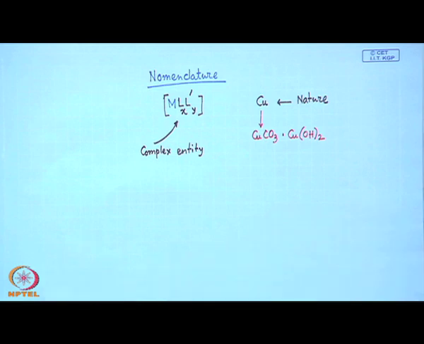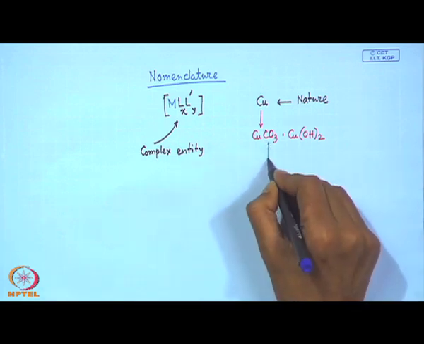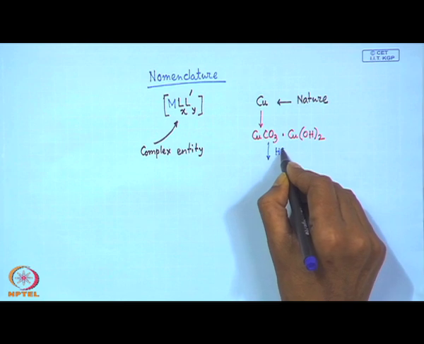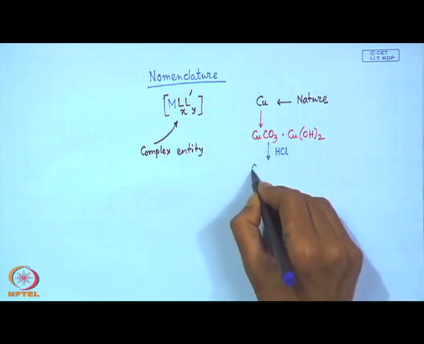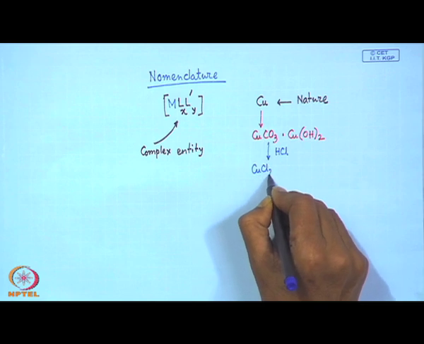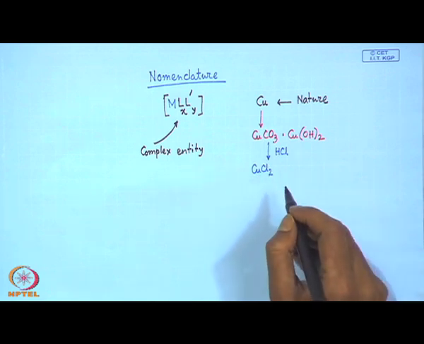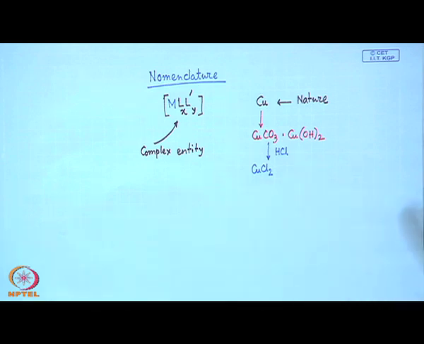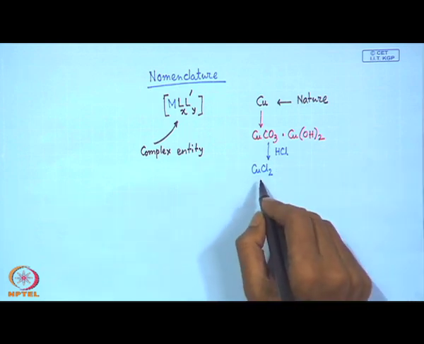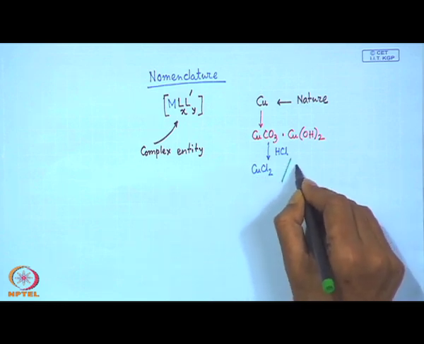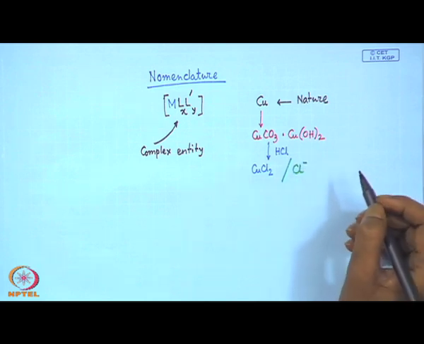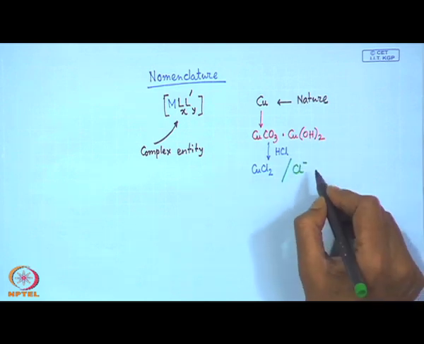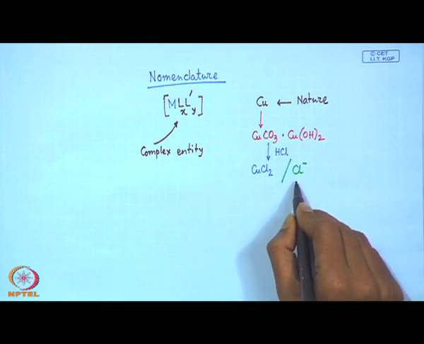If we dissolve these in hydrochloric acid, we get a corresponding salt, copper chloride. So, so long as it is in the salt structure, we do not have any idea about the interactions, whether the Cl minus groups are bound. These Cl minus groups are the most important charged monodentate ligand system.